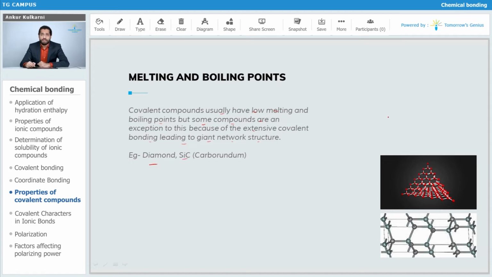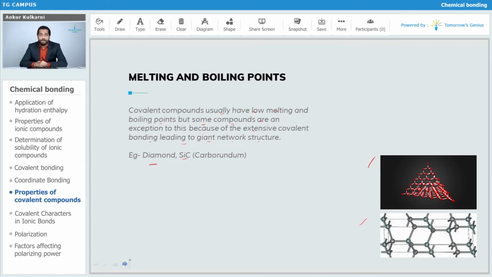So you can see the structures over here. There is a 3D network. The carbon-carbon bonding and the catenation that happens is in the form of 3D, and they have highly branched structures. So it is difficult in the diamond to break those bonds, and hence the diamond has a higher melting point. You know that the diamond is one of the strongest materials on the earth, correct? So that is why the diamond has a high melting point, because it has a 3D network structure.